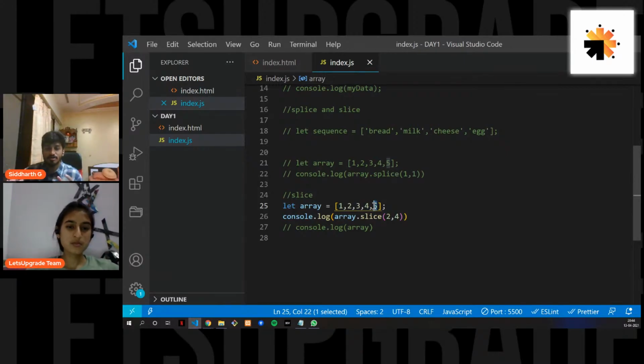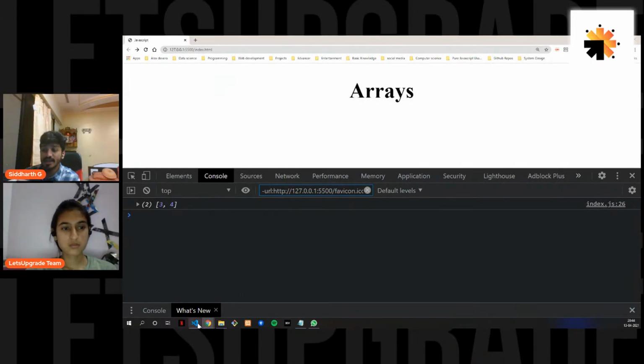you don't include it, and this is an important part, okay? In slice, you don't include the value of the ending selection. If you check here, the fourth index is 5, because 0 1 2 3 4. So the value is 5, and when you console log it, you don't include 5 here, because you only get 3 and 4. It starts from a selected point that you have specified, and it ends at a point without including it. So that is how the slicing works, okay?